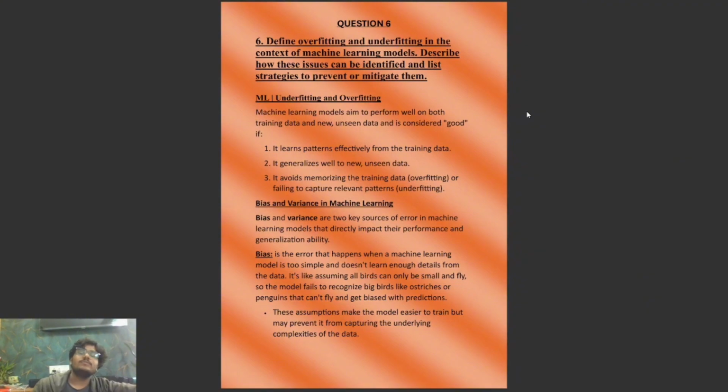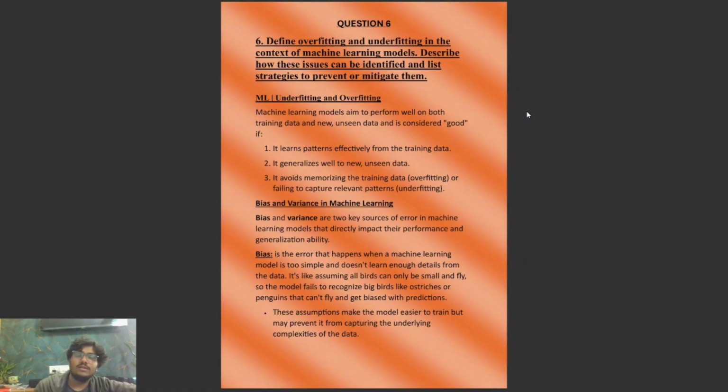So what makes a good model? In machine learning, a model is considered good if it can do two things: first, learn patterns effectively from training data, and second, generalize well to new unseen data. Most importantly, it should avoid memorizing the data, which is overfitting, and avoid missing important patterns, which is underfitting.